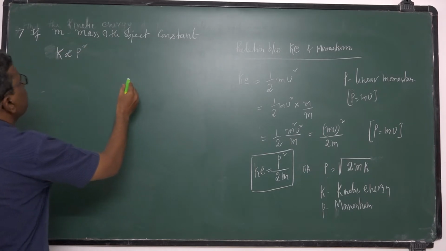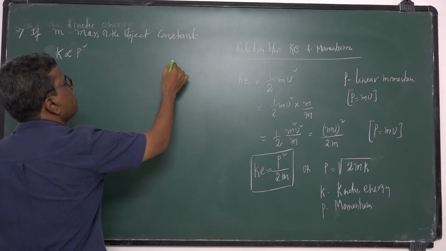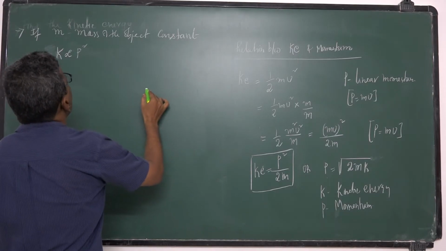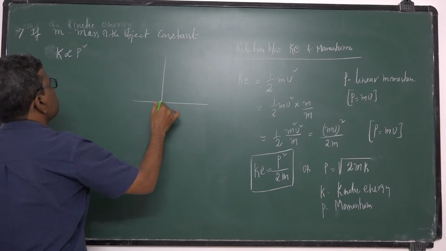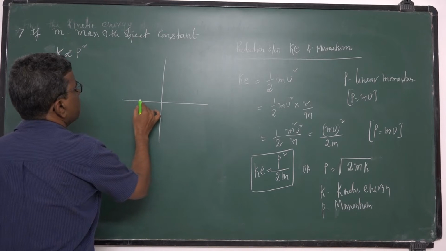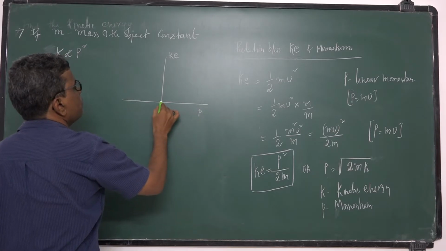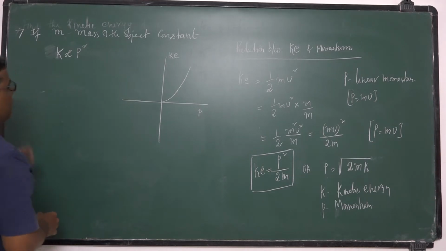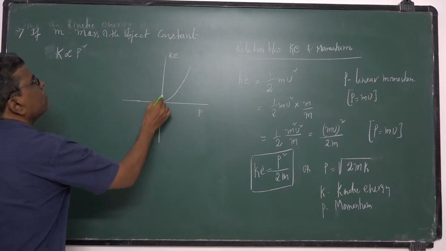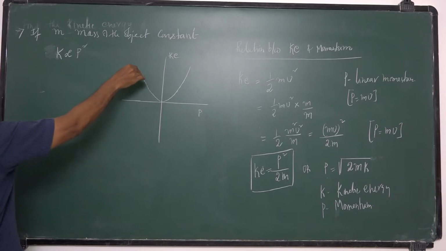So if you draw a graph between momentum and kinetic energy by keeping mass constant, how will it vary? Momentum may be positive or negative.